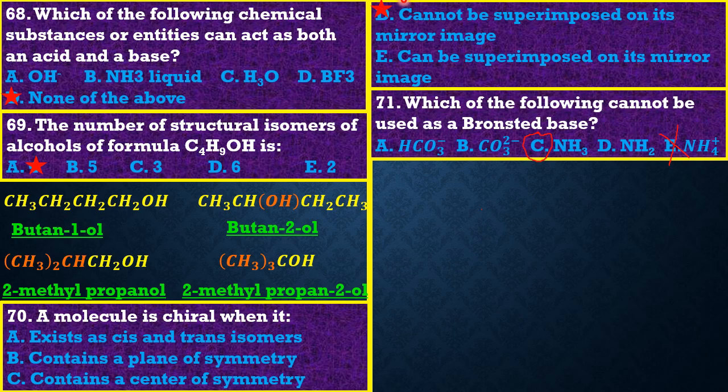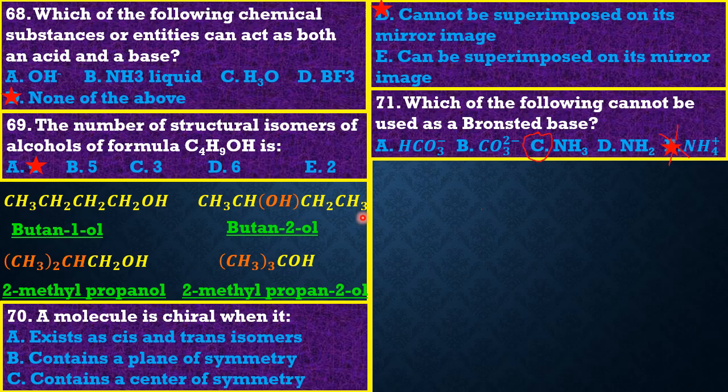Now, friends, question 71 reads that which of the following cannot be used as a Bronsted base? What is a Bronsted base, friends? A Bronsted base, according to Bronsted-Lowry, is simply a proton acceptor. So, which of these can accept a proton, or an H plus? So in this case, guys, the only option here has to be option C.